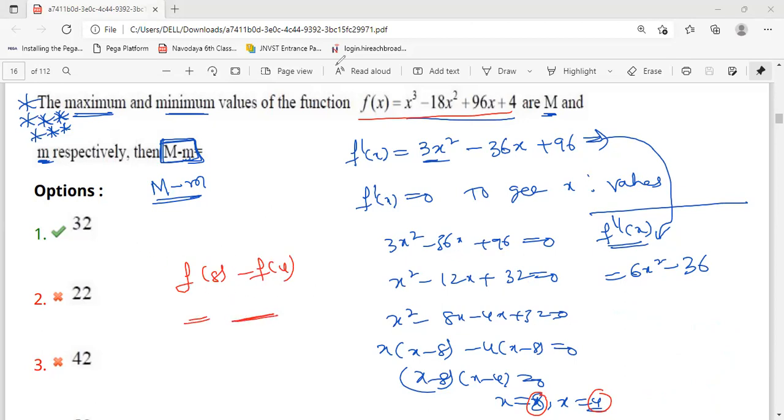If you subtract these two, you will get the answer. Okay, it is simple only. If you have a calculator, you use it. If you do it here, it will go lengthy. Video will go long.